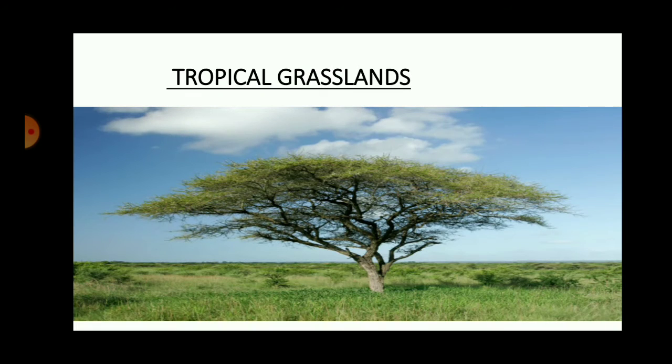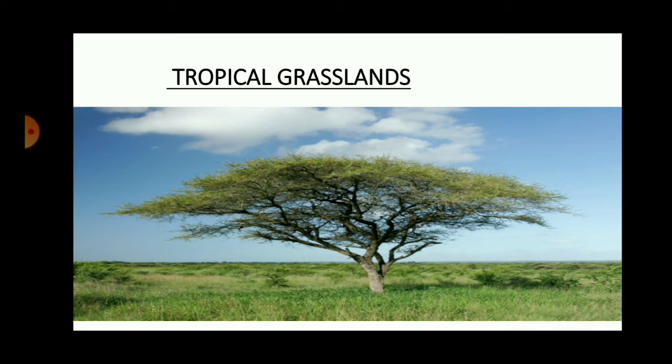Then we have tropical grasslands. Again, these grasslands are between 20 degrees to 30 degrees north and south. That means this grassland can be seen in both the hemispheres. Now this tropical grassland is also called the savanna type of grassland. Here the rainfall is very less, so the trees will be scattered far and wide, but you can see basically